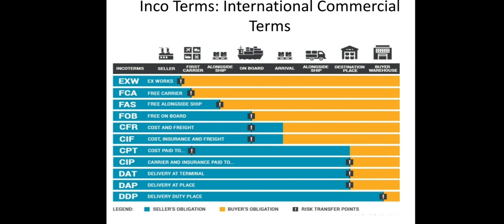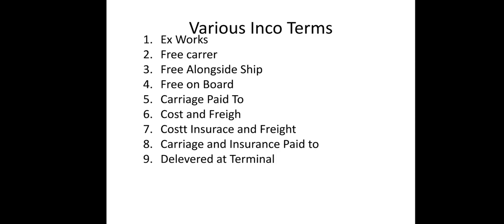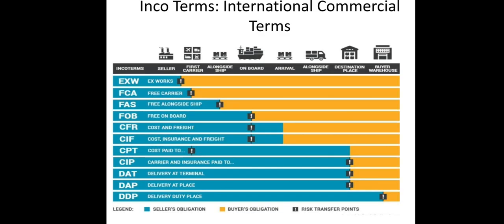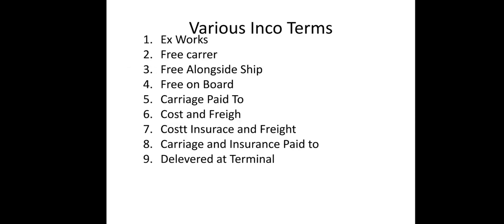These are the Incoterms. Now we'll go into detail about these Incoterms that are ex works, free carrier, free alongside ship, free on board, carriage paid to, cost and freight, cost insurance and freight, carriage and insurance paid to, delivered at terminal. Now when you see this list, you'll feel it is confusing, but if you see this chart, you'll come to know very easily. Delivery at place, delivery duty paid. So there are a total of 11 Incoterms.